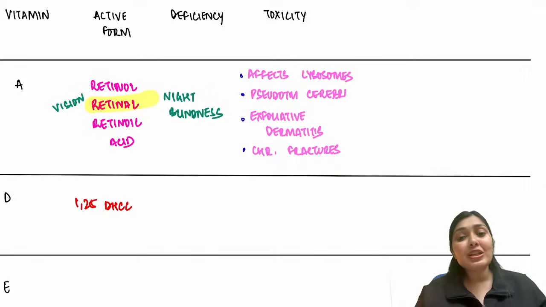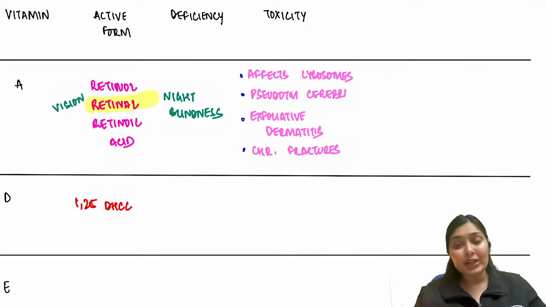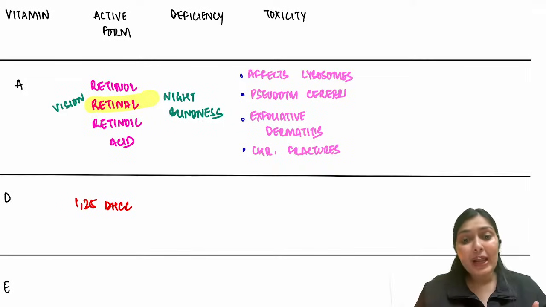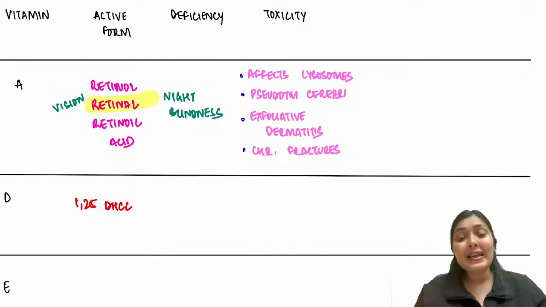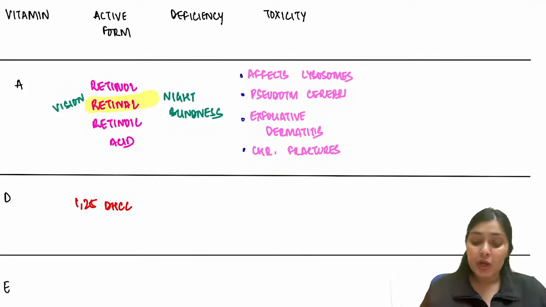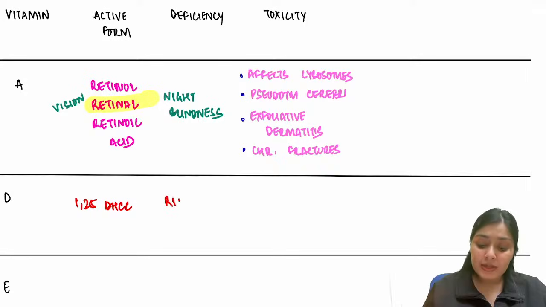In the growing bones in children, that causes rickets. In grown bones and adult bones, that causes osteomalacia. So the deficiency causes rickets and osteomalacia.